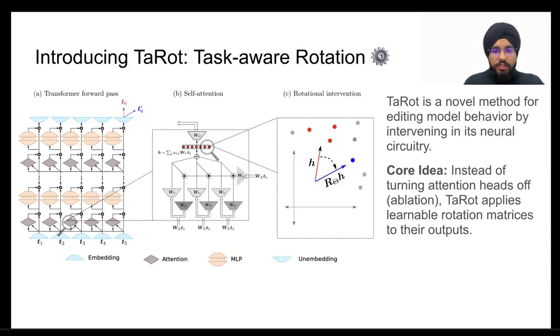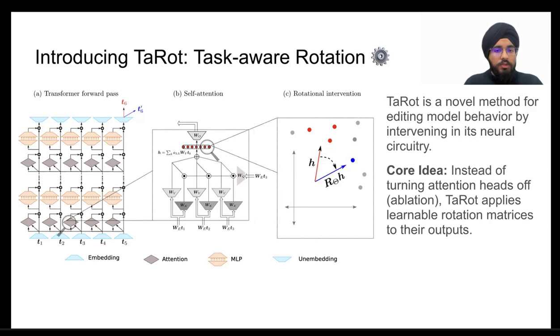And that brings us to the solution that we propose in this paper: TaRot, which stands for Task Aware Rotation. The core idea of TaRot is that inside a transformer model, attention heads are constantly reading from and writing to the residual stream, which is like the model's working memory. These heads learn to associate certain input tokens with certain output tokens. The problem is that each head learns many associations, which are stored in what's called a superposed state, like multiple memories packed in one space.